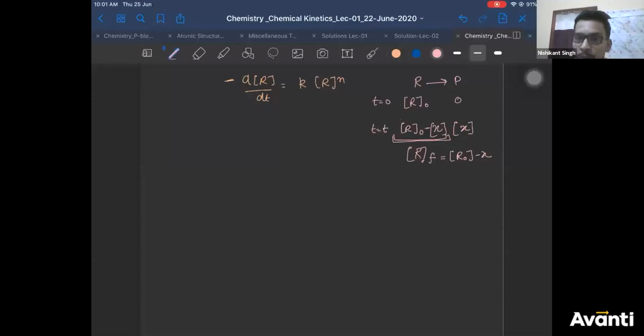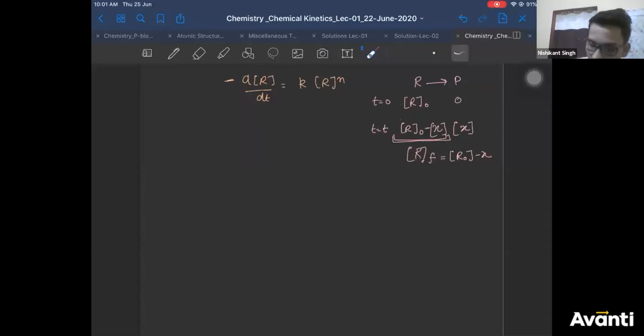So see carefully, when t is equal to 0, the concentration of reactant is R naught. When t is equal to t time, the concentration is this, which is written as R final. We are going to use it in our derivation, right? So at t equal to 0 the concentration is R naught, at t equal to t time the concentration is R final. You can write R initial also, instead of R naught. Actually it totally depends upon you.